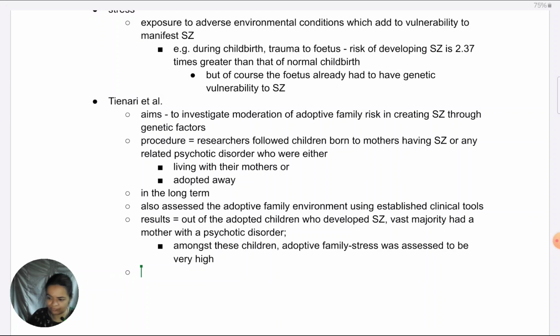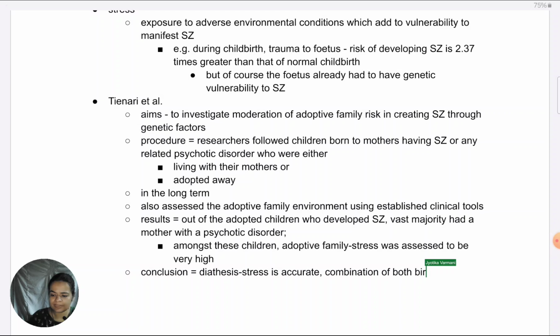So conclusion, of course, is very important. What we conclude from this study is, diathesis stress model is an accurate explanation of schizophrenia, because the combination of both in this study, like linking back to the study, that birth risk from the mother, inherited risk, plus adoptive family issue, stress in the adoptive family, created the highest chances of the child developing schizophrenia.